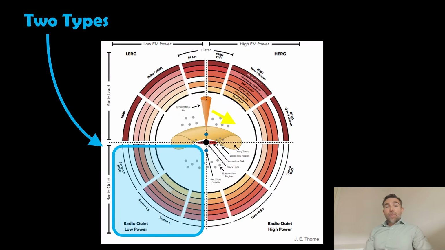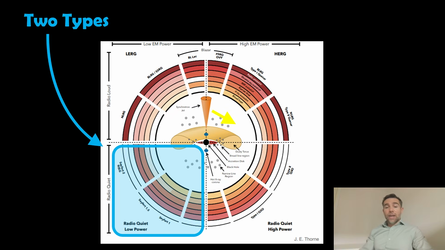So we can then split the Seyfert galaxies into two types. Now, if you're studying galaxies and AGNs, you've probably come across this diagram, and they all assume that there's a common mechanism for all of the types, and it depends on the viewing angle and whether it's radio loud or radio quiet.